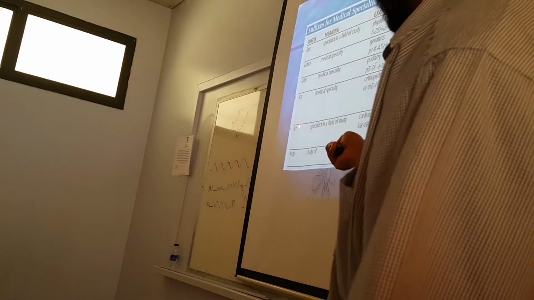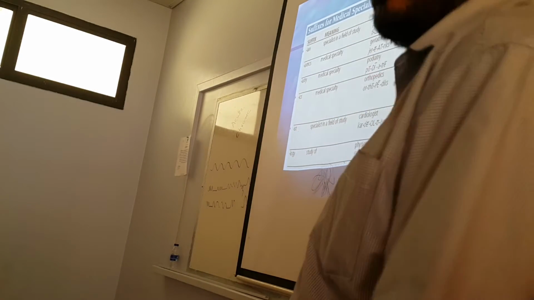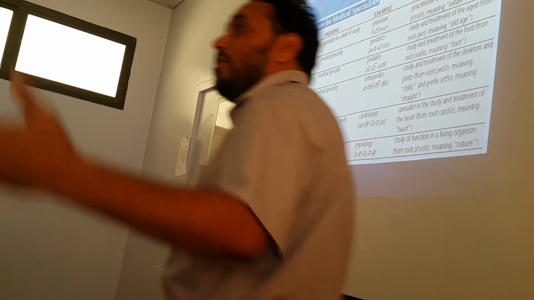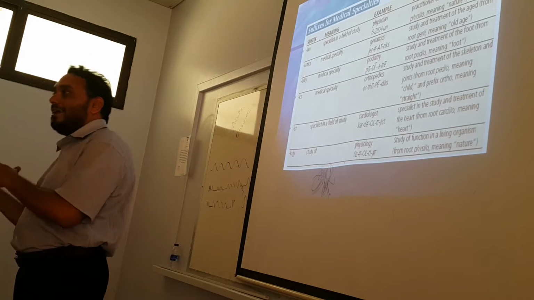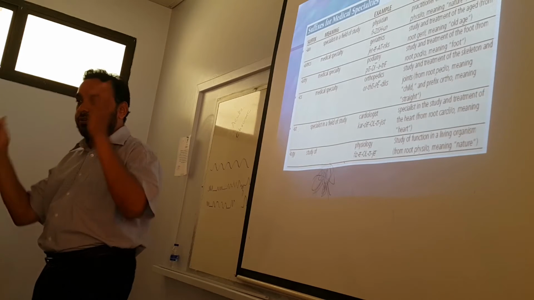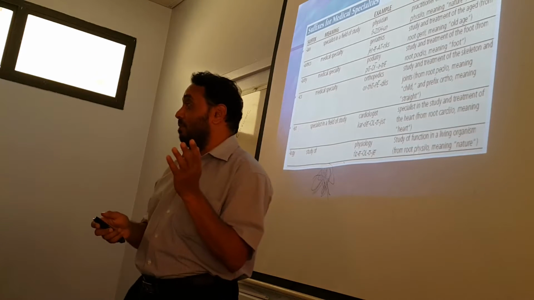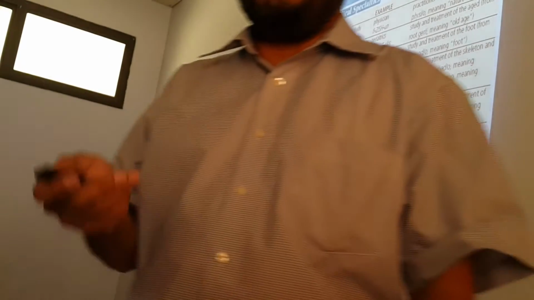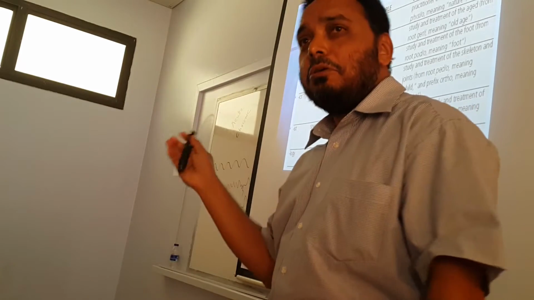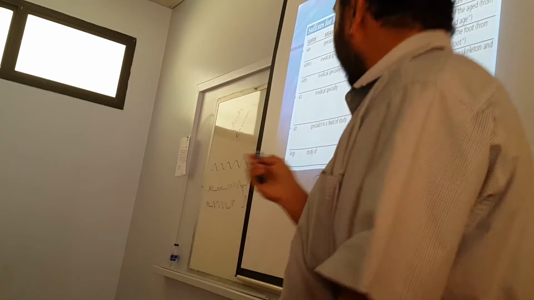Where is that? Here. Orthopedics or orthopedician is the person who specializes in musculoskeletal problems, diseases, conditions. Right? Gynecologist, obstetrician, geriatrician, nutritionist, so on and so forth.